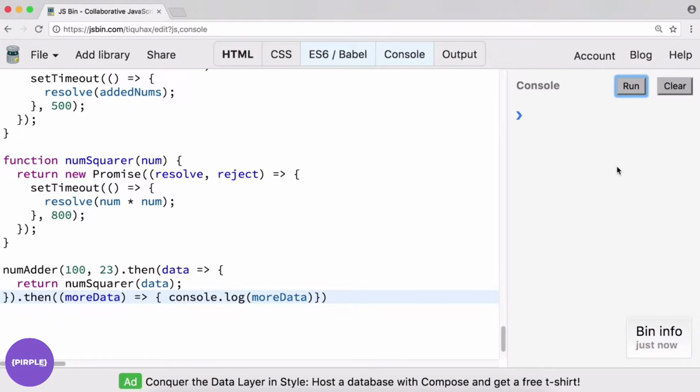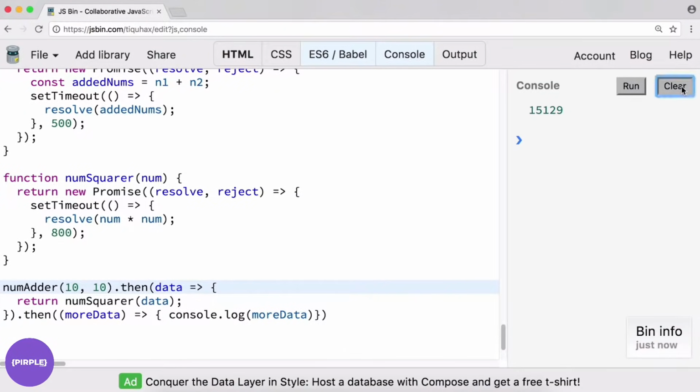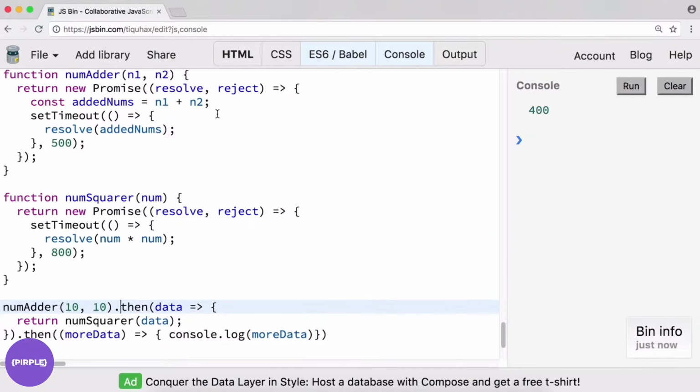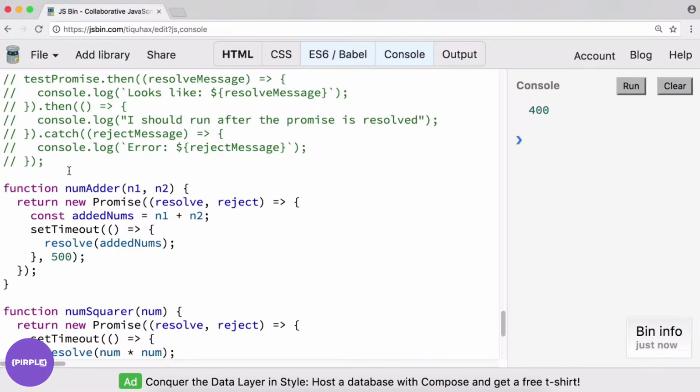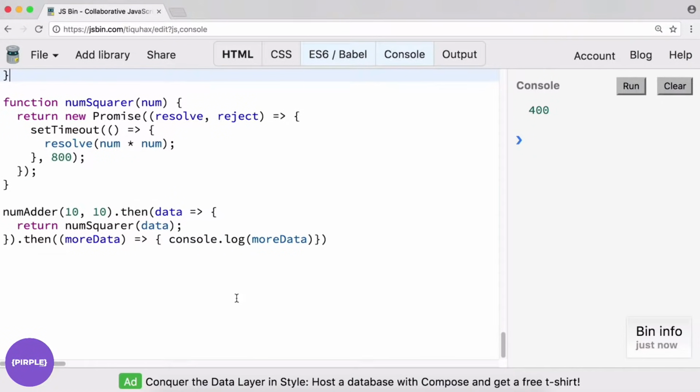Let's see what happens. Run. Interesting. So I'm not sure if that's correct. Maybe we should use some smaller numbers. So we'll do 10 and 10. It's going to add them up, and then it's going to square them. Run. Success. Right, square root of 400 is of course 20, which is what these would have added up to when we added them up. Right, so we're chaining a bunch of promises together even though they're technically in separate functions. Pretty neat, right?